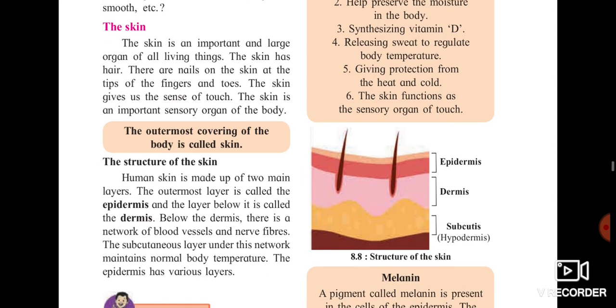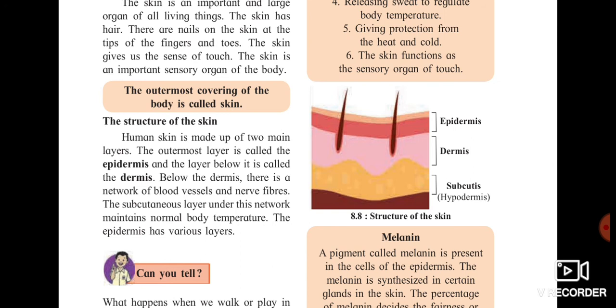So the structure of skin, it consists of three main layers. One is the epidermis, which is the topmost layer, the dermis, the middle layer, and the subcutis, that is also called hypodermis. So human skin is made up of two main layers, the epidermis and dermis. The outermost layer is called epidermis and the layer below it is called dermis. Below the dermis there is a network of blood vessels and nerve fibers. The subcutaneous layer under this network maintains the body temperature. Whatever the body temperature is, the skin does the work of regulating it. It is done with the help of this subcutaneous layer, that is also called hypodermis.